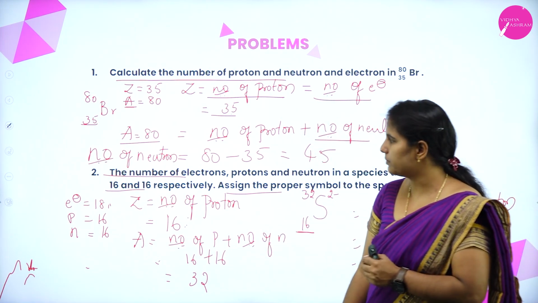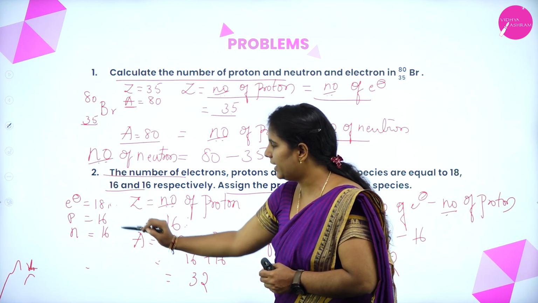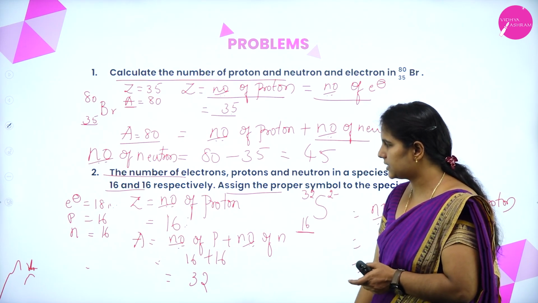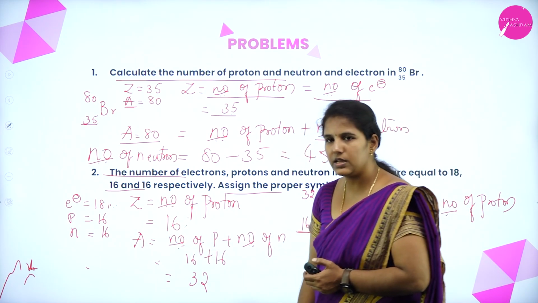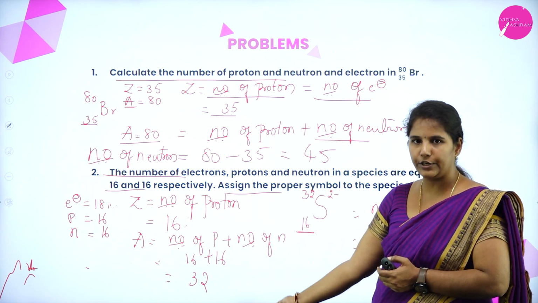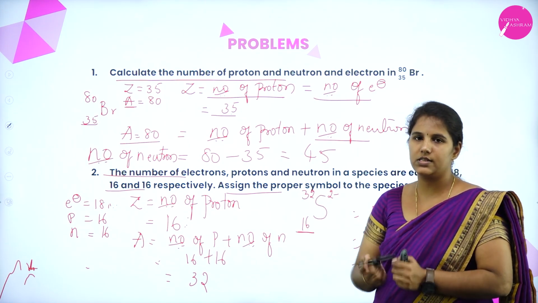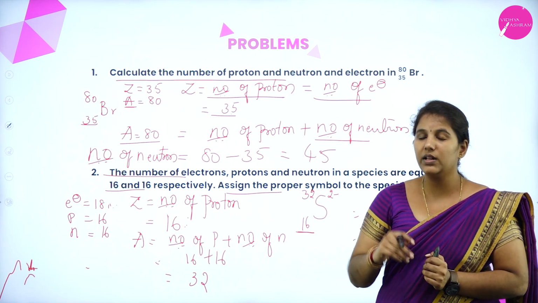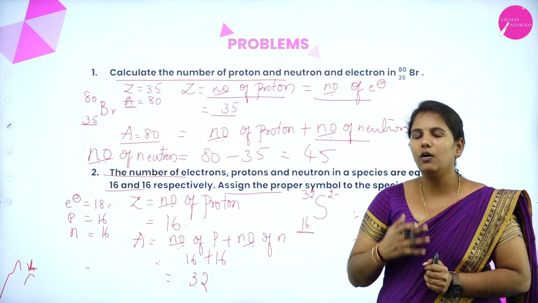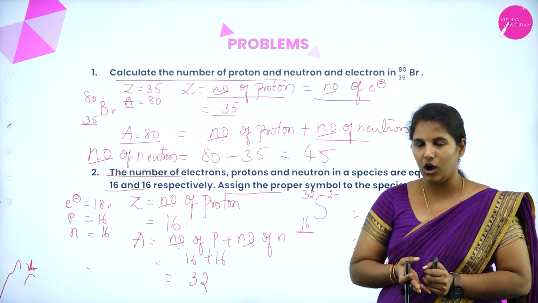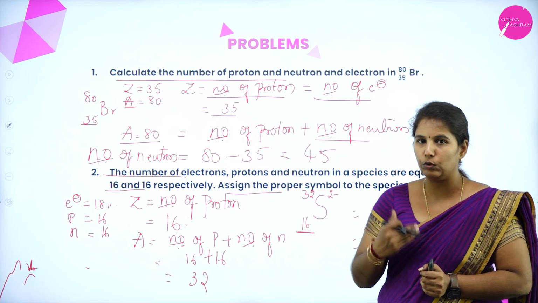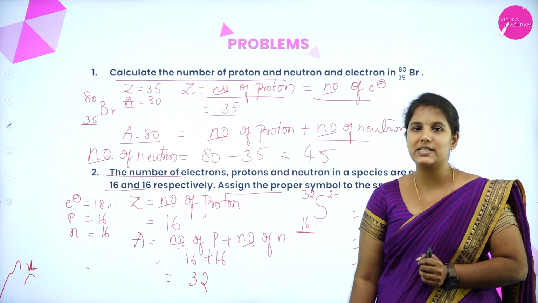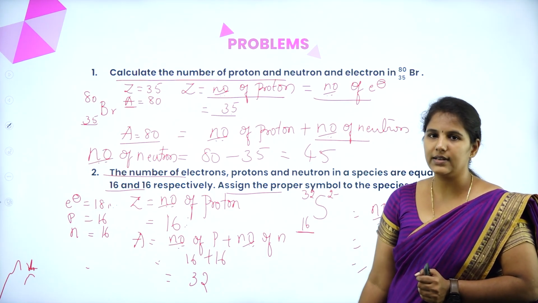In this numerical, just observe, they have given the number of protons, neutrons and electrons. Here the protons and electrons are not equal. That is why I have written only Z as 16. Later I found the mass number, which is the number of protons plus neutrons, is 32. We know that the element with atomic number 16 is sulfur, with mass number 32. But it has an excess of electrons. Why? Because it accepts 2 electrons. That is why it is 2 minus. This is how we can easily assign the element's name by understanding the data.